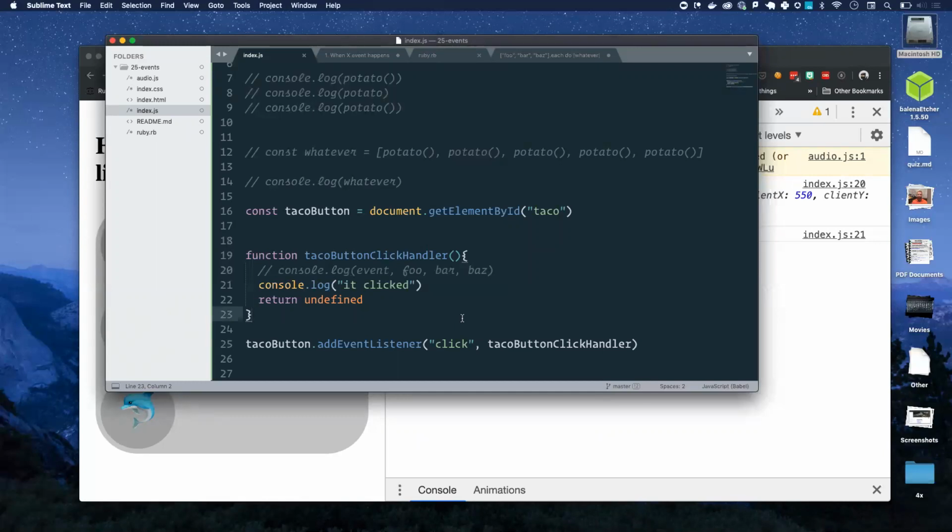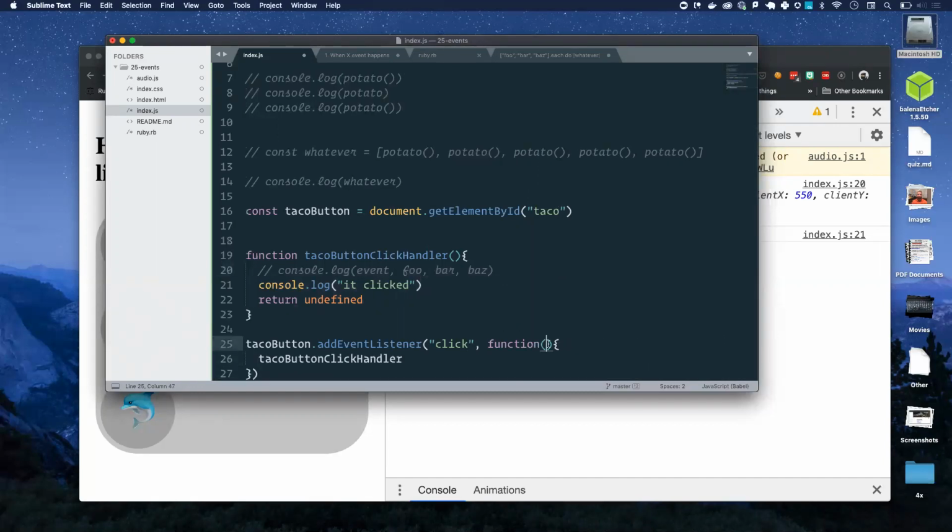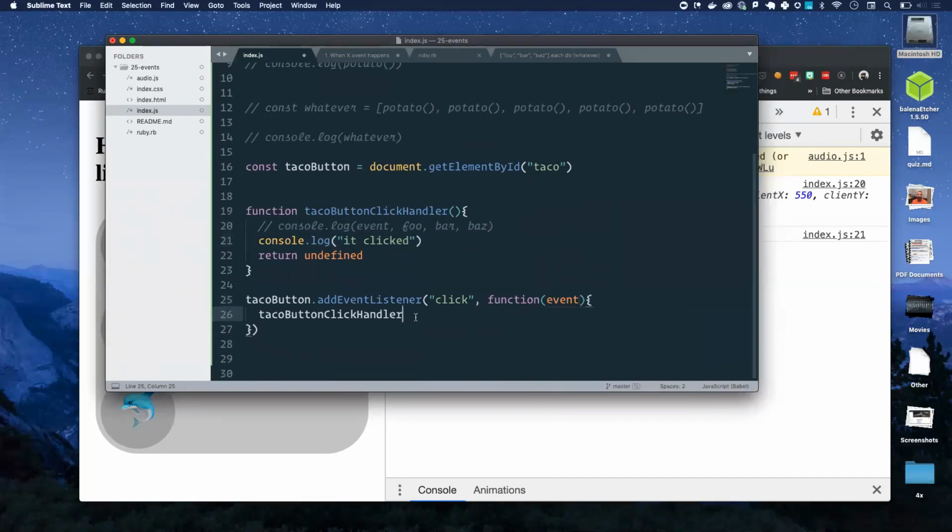Yes. Analogies. What if you want to give it a parameter? We don't have to for this function, because we don't need any additional information to do what we want to do here. If in the future we need to give it a parameter, I promise there's a way. Don't get stressed out by this if this is a lot to handle. We're going to wrap it in an anonymous function. This anonymous function gets the event as the argument, and then we get to pass in whatever we want. That's one way.